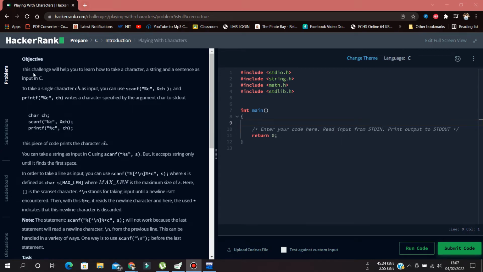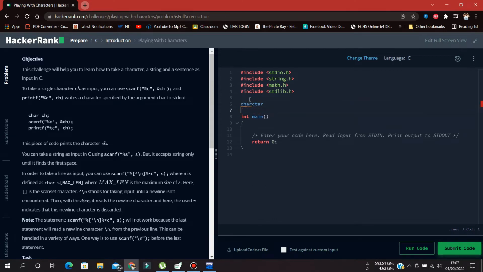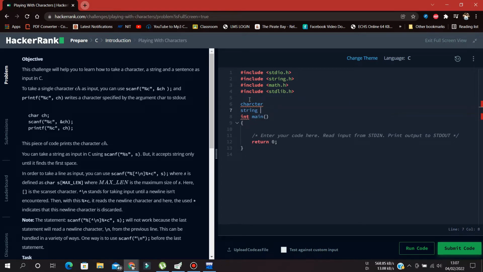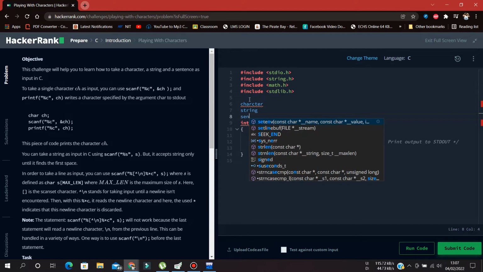Let's try to solve a HackerRank problem, which is a very basic problem about taking a character and understanding the concepts of taking input of a character, string, and sentence. So basically, what the problem here is, you have to take a character input, a string input, and a sentence input.